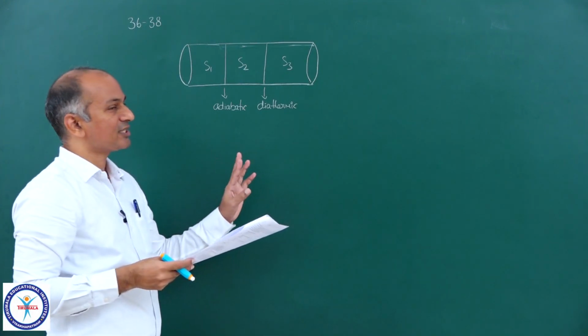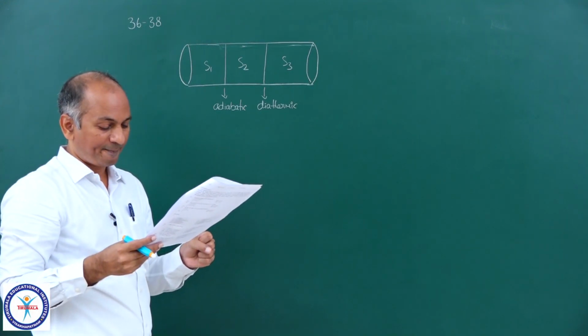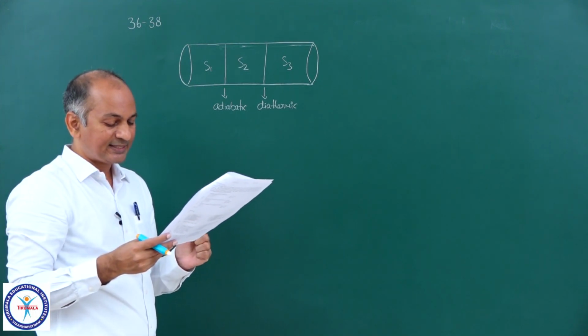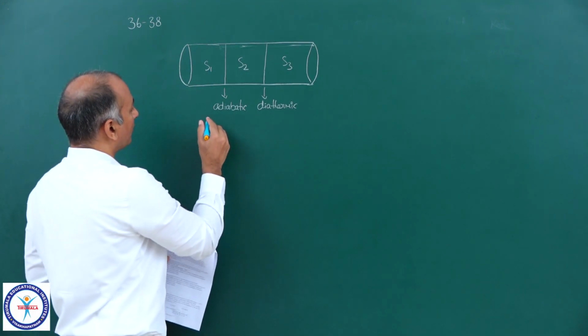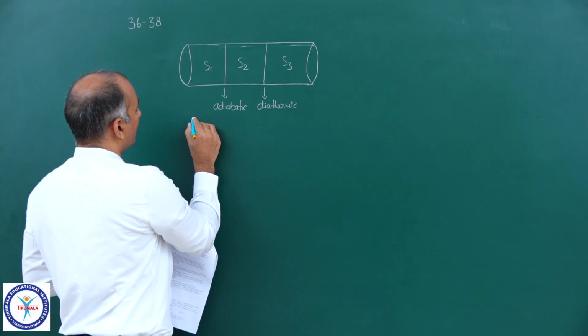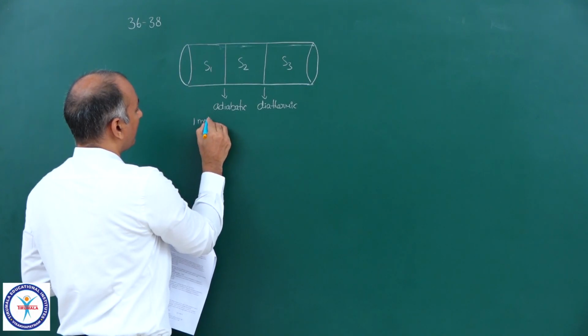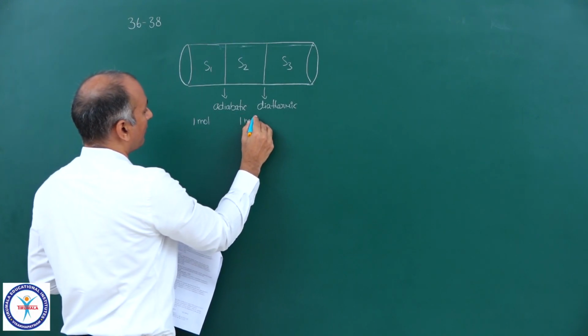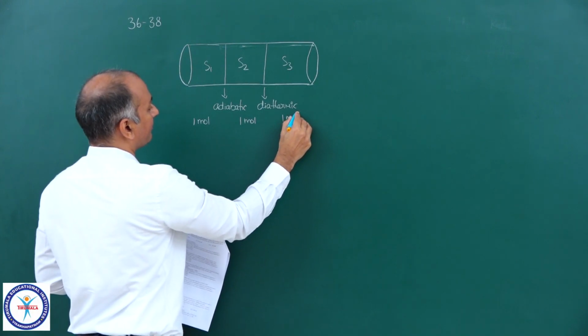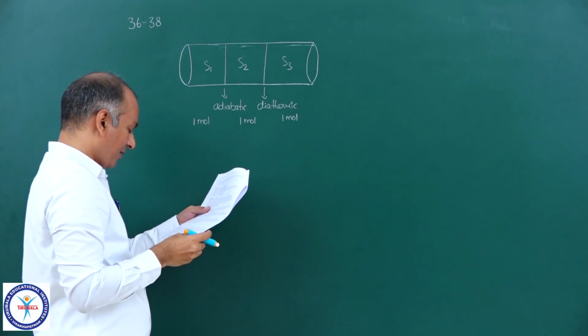Both pistons are frictionless, so freely moving. Initially, each section contains 1 mole. So 1 mole, 1 mole and 1 mole in each section.